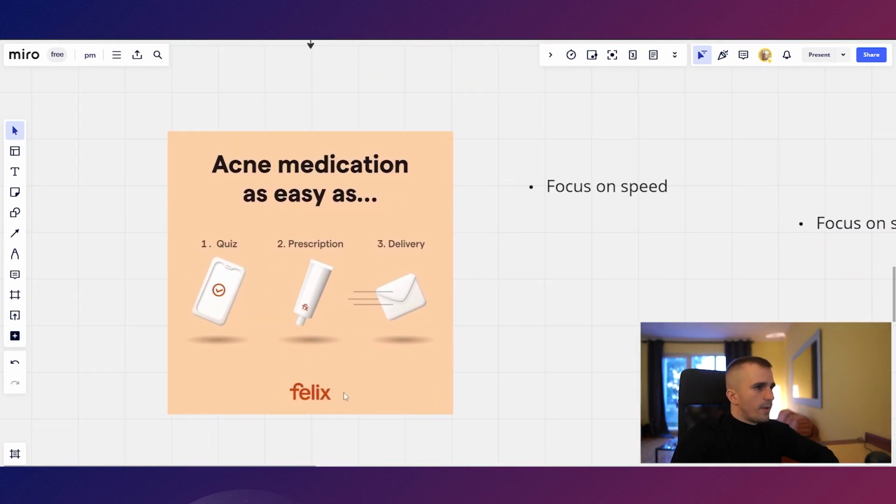As you can see, this is the brand called Felix. "Acne medication as easy as quiz, prescription, delivery." Even though they're selling acne medication, they have opted for speed. They didn't opt for the quality of their medication, or for something else. They knew that for this product, it was important that customers get it as soon as possible. Their customers might have already had some concerns, like, I have to take a quiz, I have to call a doctor, and so on, and they have simplified that and let them know that it's super fast to get the acne medication: as easy as quiz, prescription, delivery, and that's it. They have focused on speed.